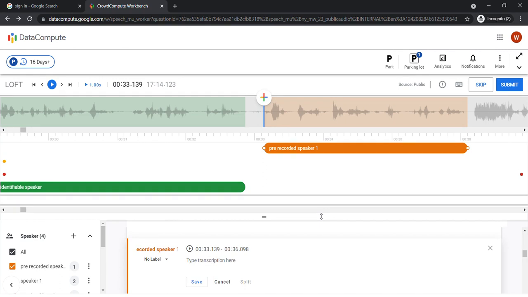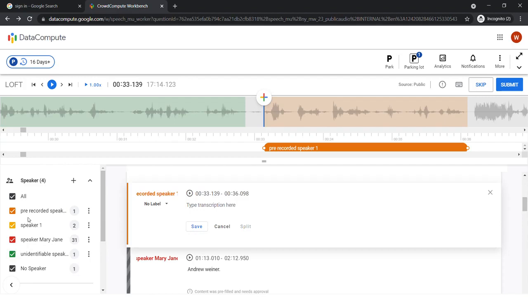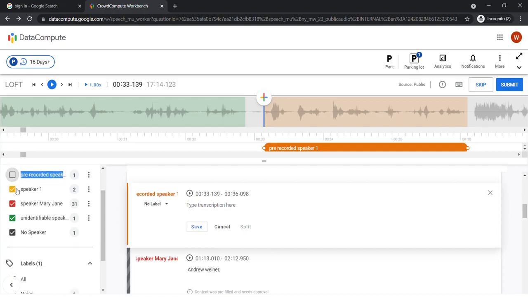General rules in speaker turns are: never capitalize or hyphenate the words speaker, pre-recorded or unidentifiable. As you can see, we haven't capitalized any of these words. Speaker is all in small letters. Pre-recorded speaker is all in small letters. Unidentifiable speaker is also in small letters.